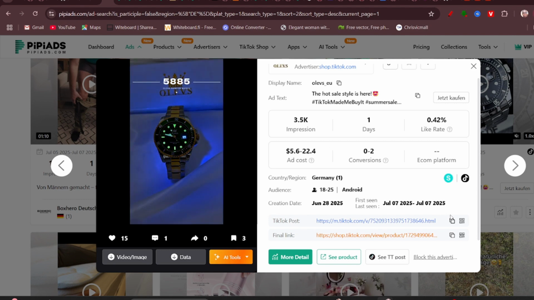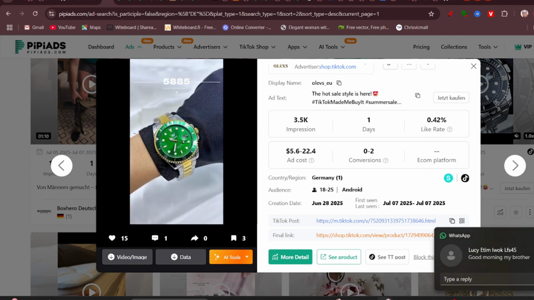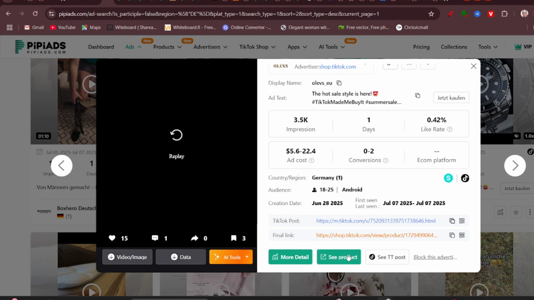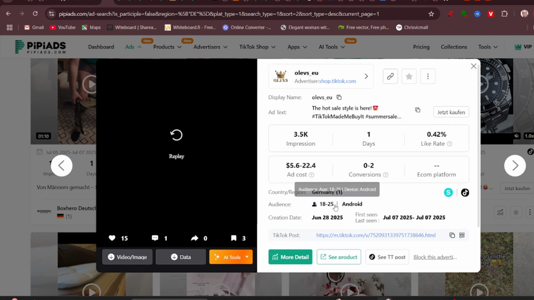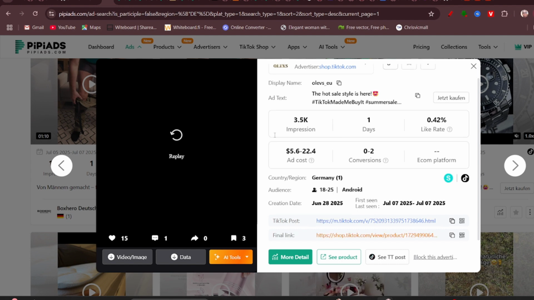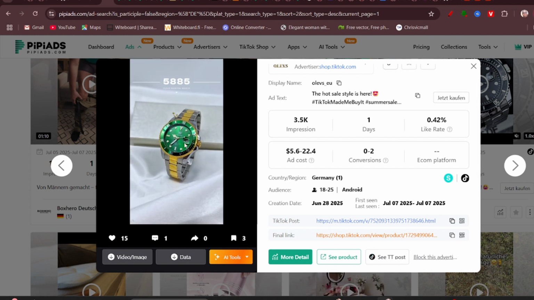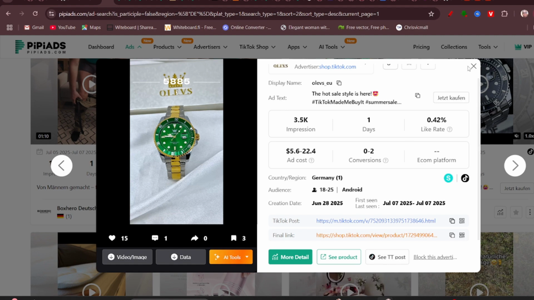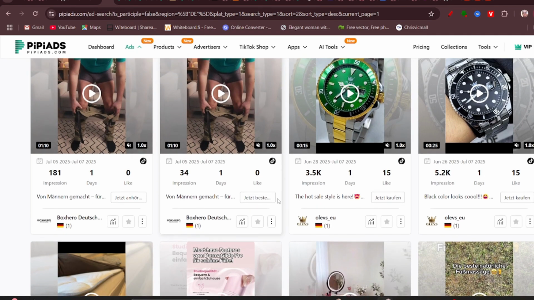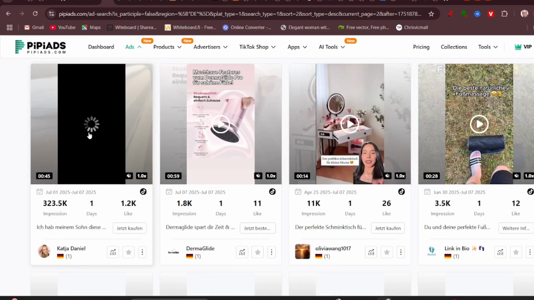And how much is the product? Let's see if we can get the cost of the product. The cost is not showing yet because this is a new ad. Okay, and the audience is 18 to 25, Android rated, like I said not long ago, and this is not a bad ad. I don't know how much the wristwatch costs, but I'm sure the person will factor that in when running the ads. So you could simply replay this and see, okay, not a bad one, right? So you can close this, and there are several other products you could look into.